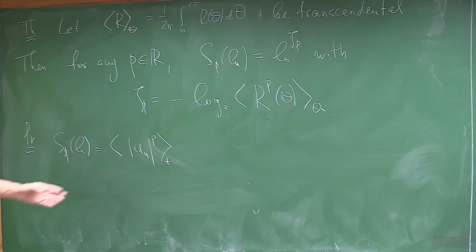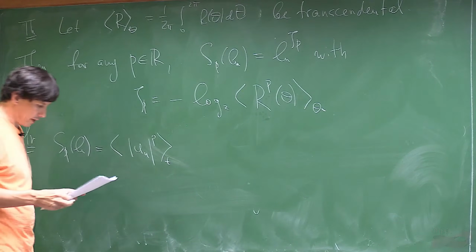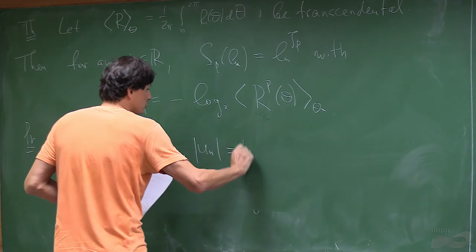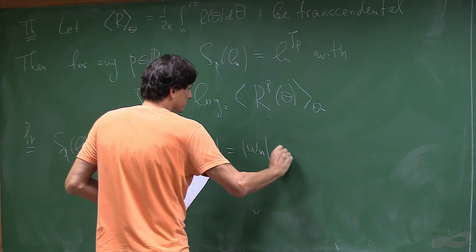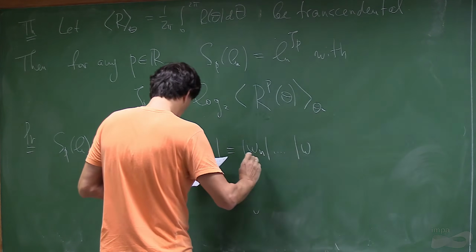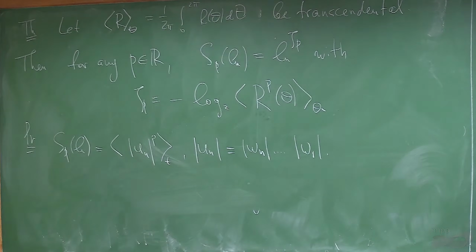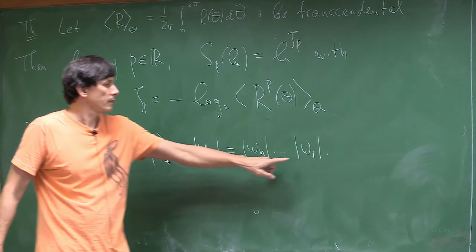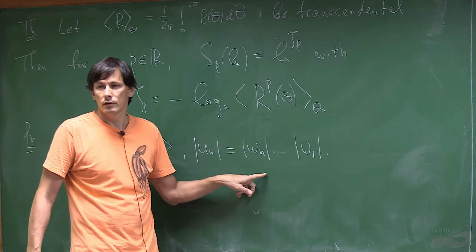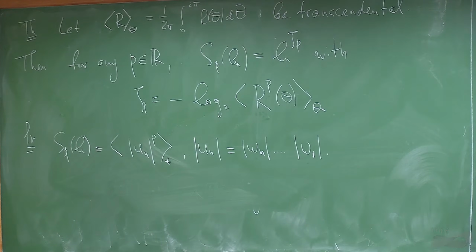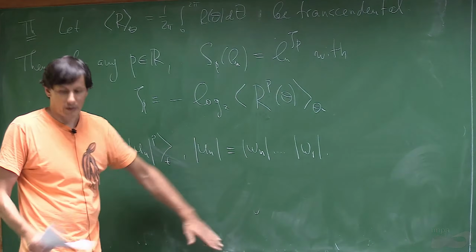And we know that, okay, time average, and remember that the modulus of u_n is just a product from n to 1, let's write it in the opposite direction. And each of them goes to its attractor. So we can already discard the transient behavior and see that it's already on the attractor.